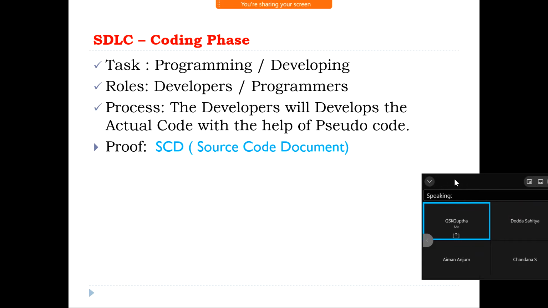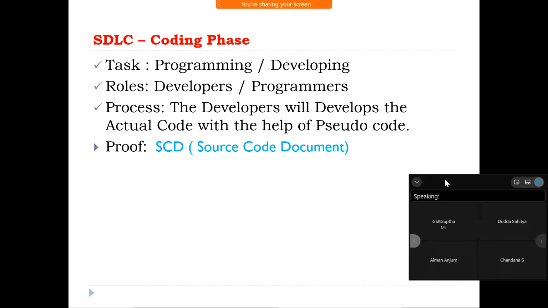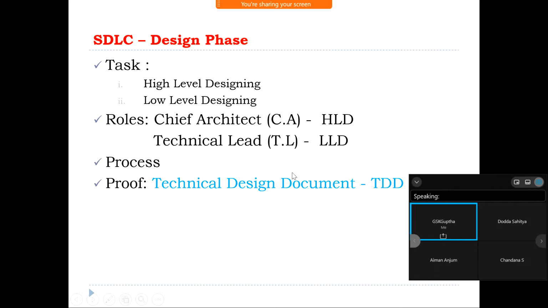Sir, in the design phase, what is the process? Okay, the requirement phase is completed. You can develop the project now. After that, based on the requirements, the web designers will design the graphical user interface part of the application. It can be divided into two types: high level designing and low level designing. Sir, you're not audible.